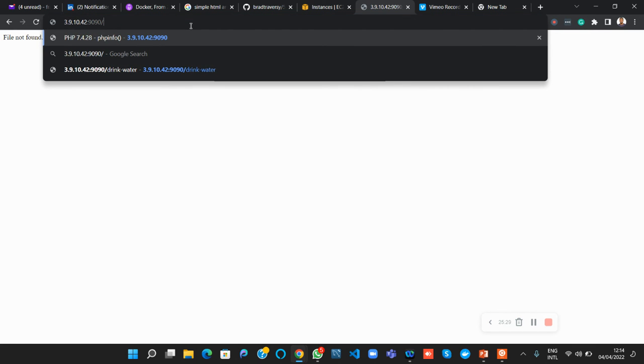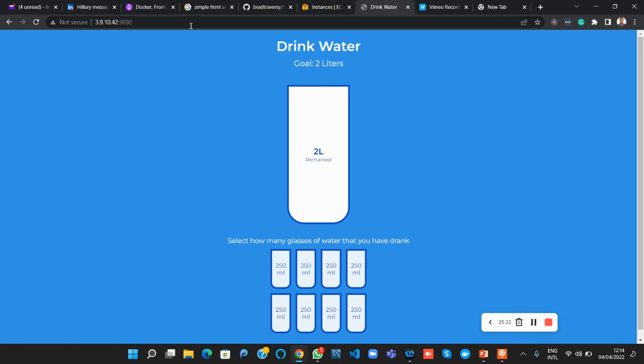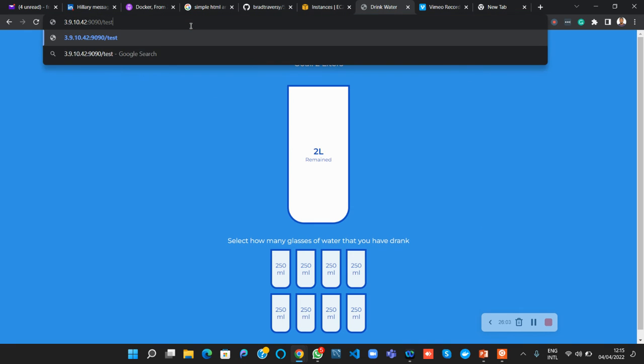Okay, this is telling us that this file is not found. Let me do something. Now our page is coming, because I changed that index. I had index.php. Index.php is special, so if you want to protect it, you have to put it in a different folder. But now it was directly inside the document root. So if I still want to access my test, I'll say slash test.